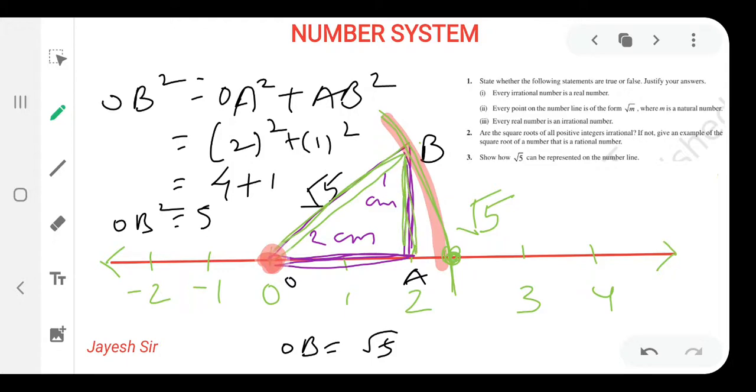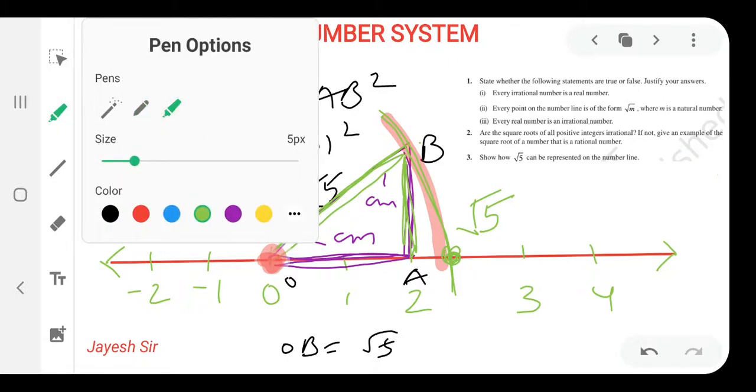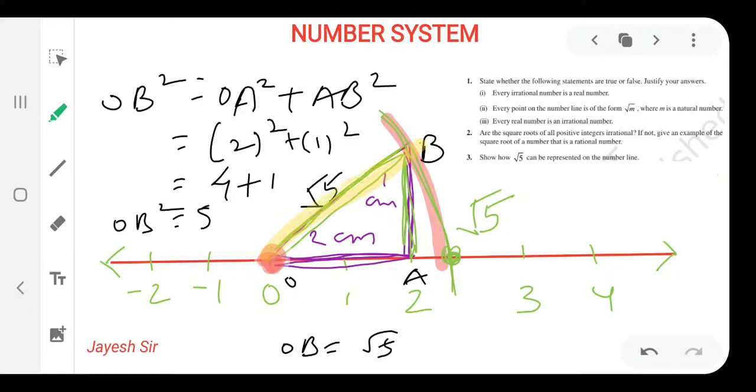This is 1 centimeter. You all might be clear with that. Now we will join these two lines. I am showing you with the highlighter that you can join these two lines. After joining, with the help of the Pythagoras theorem, you will find the answer as root 5. So its value is root 5. After that, put your compass pointer here and the pencil here. Mark till this distance, and then draw the arc over here. The point intersecting over here is called root 5. I hope you all are clear with this, friends.